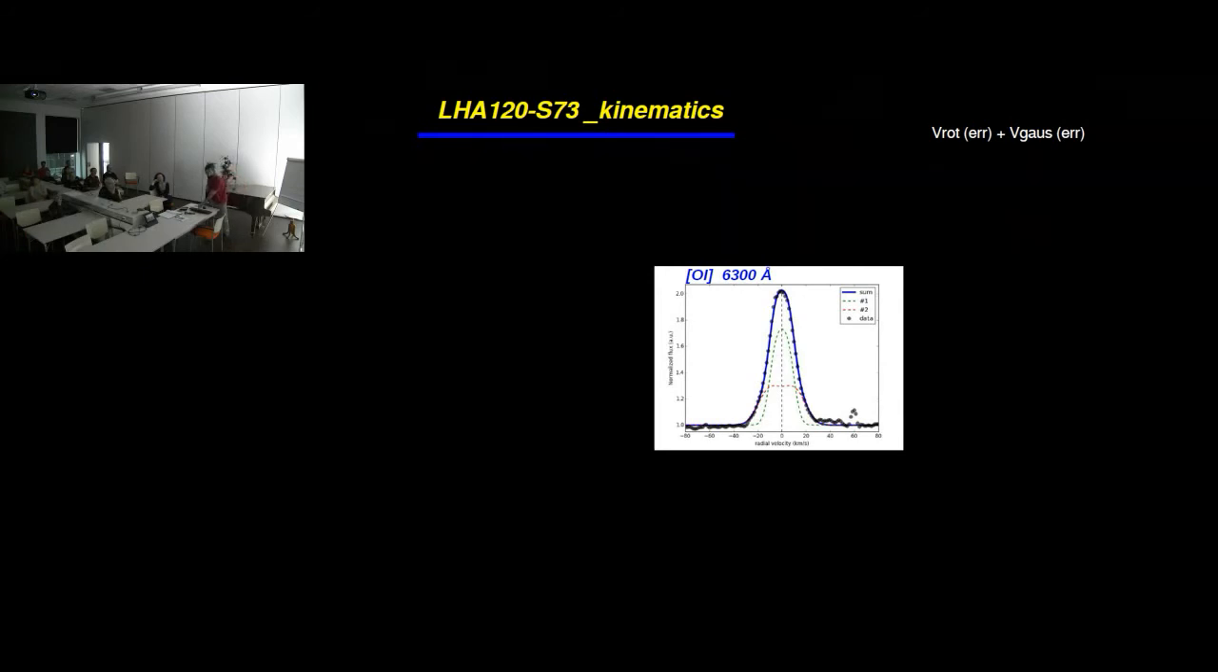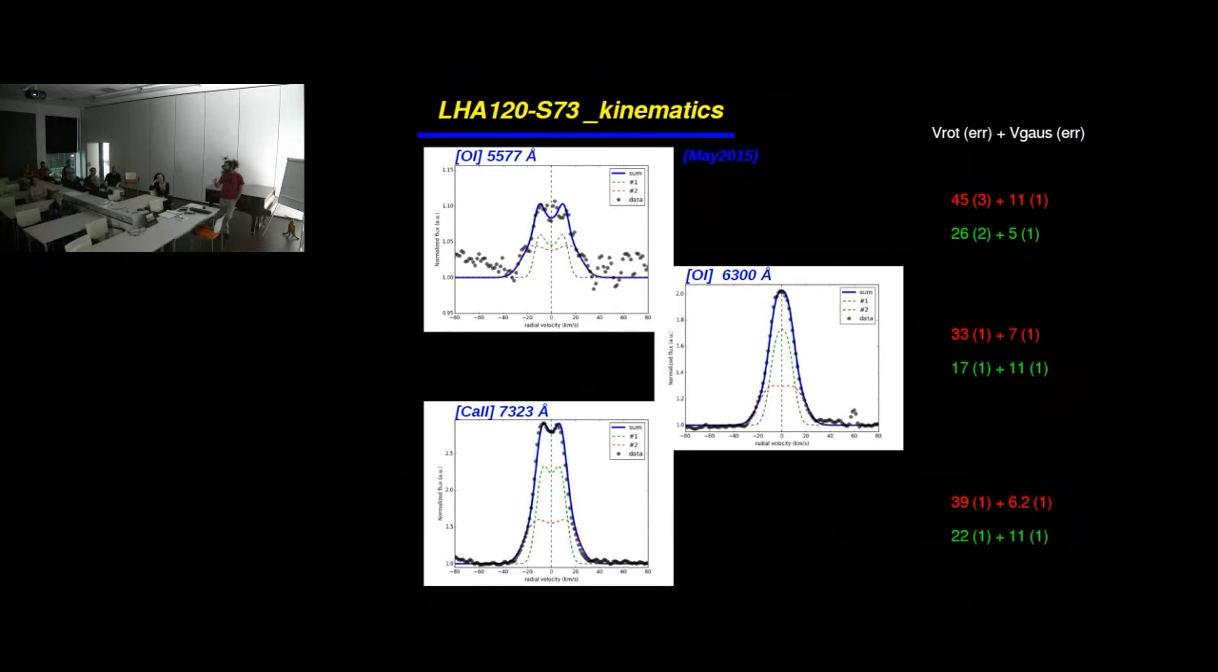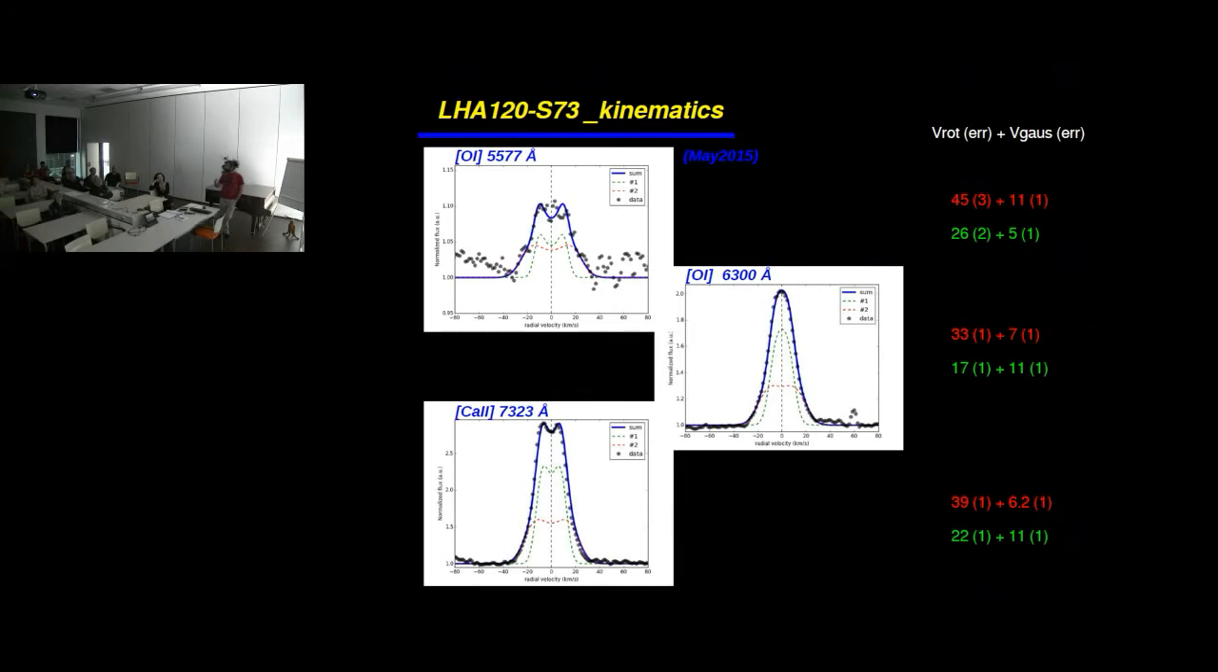In total, we examine all these three tracers, starting with the 5577 oxygen line. We can fit this with a 45 kilometer per second ring and a 26 one. The red represents the wider ring, which means higher velocity, which actually means that it is closer to the star. And from this we get that we need two rings in order to explain the total profile of this line.